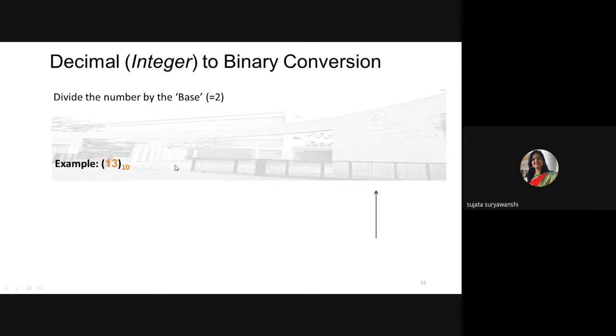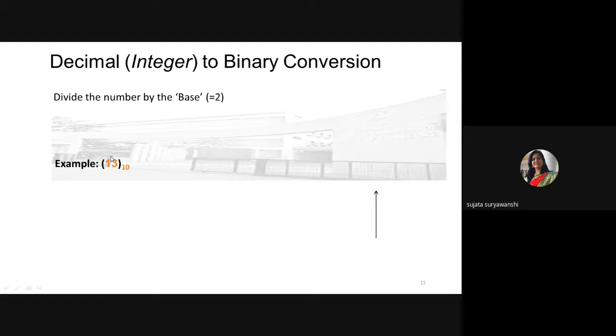That's why you need to divide the given number by base 2 only, because the resultant number is binary. So we need to divide the number by the base of the resultant number system, that is 2.